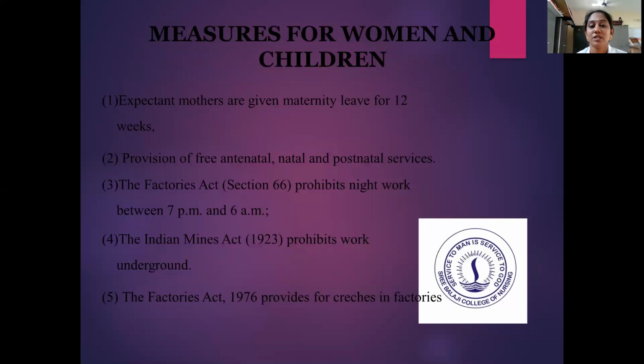So next we'll move to see the measures for women and children. So what are the measures that will be taken for the women and children? The children will not be working in the industries, but they are the children of the parents who are working in the industries. If the mother is working in an industry, the mother will not be able to take care of the child. So some crèche has to be arranged in the industries itself. So these are the things that come under the measures for women and children.